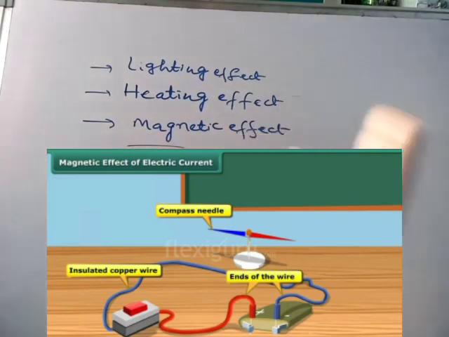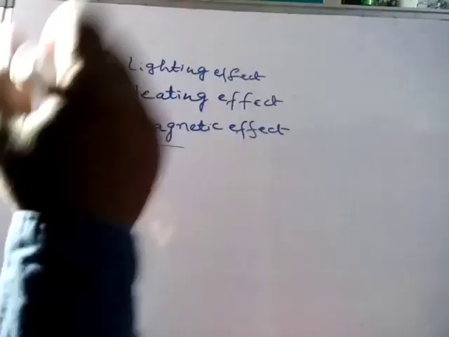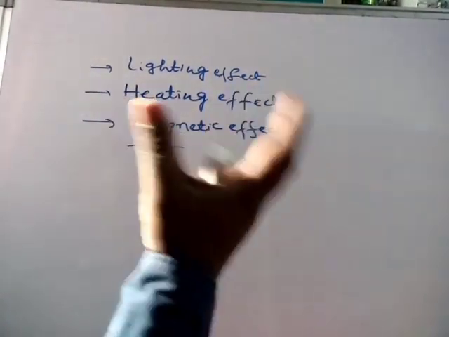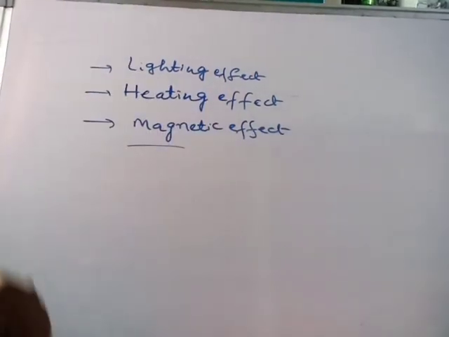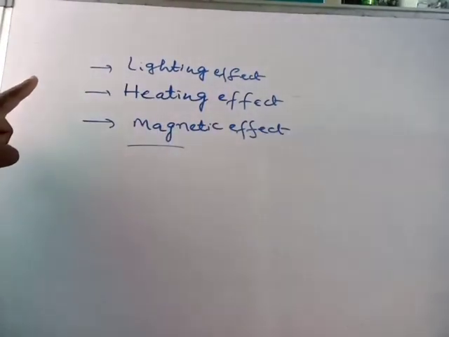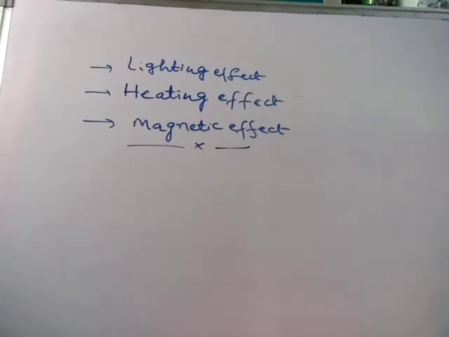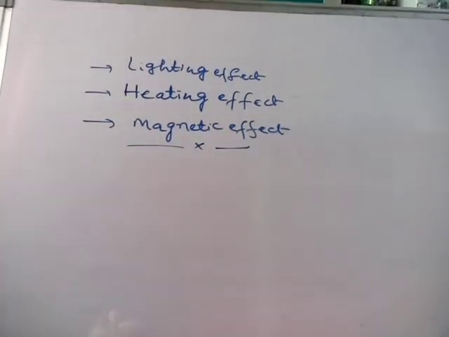Because when a light is glowing, what is the cause? Because of electricity only. And the heating effect we learned with the electric iron and electric oven. All these devices work on what property? The heating effect of electric current. Now, how magnetic nature is produced in a current carrying wire, that is the concept we are going to learn today.